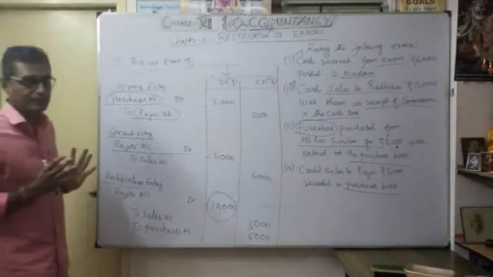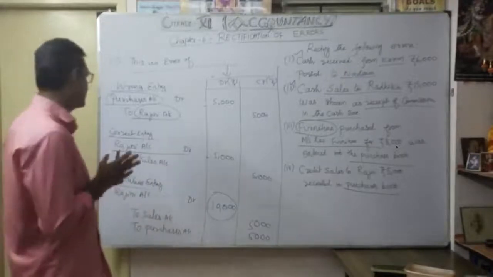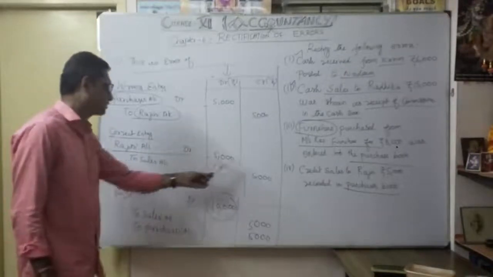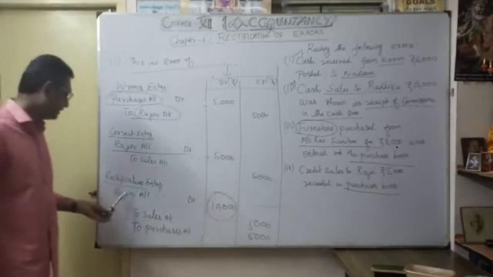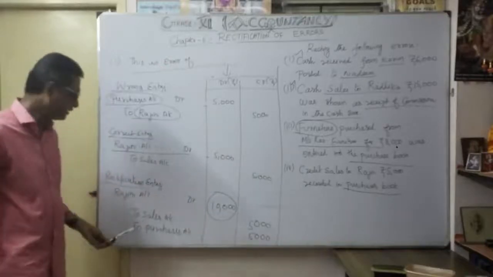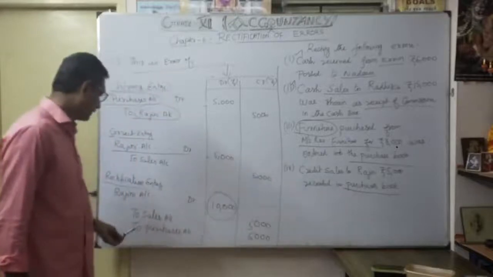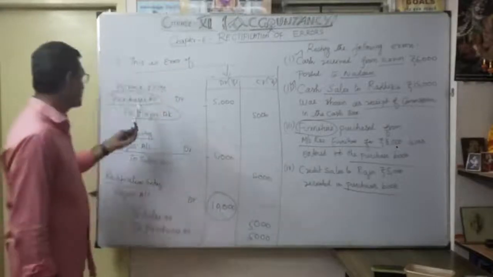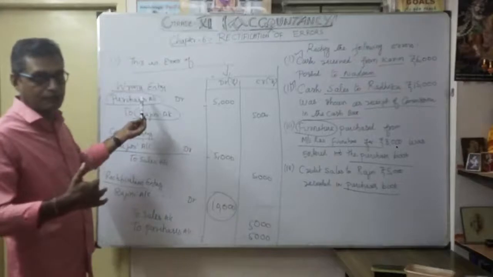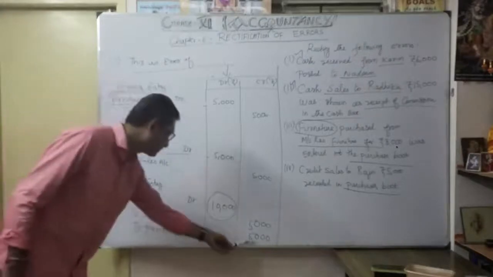Actually, what's the correct entry? We made a credit sale to whom? Rajini. So Rajini account debit to sales account. So what's the rectification entry? Rajini account debit 10,000, to sales account 5,000, to purchase account 5,000. So why is the purchase account 5,000 here? Earlier I debited, so I want to rectify, that's why I'm going to credit purchase 5,000.